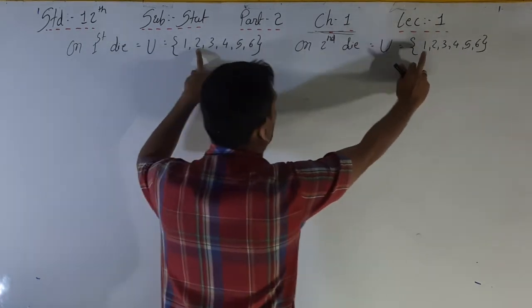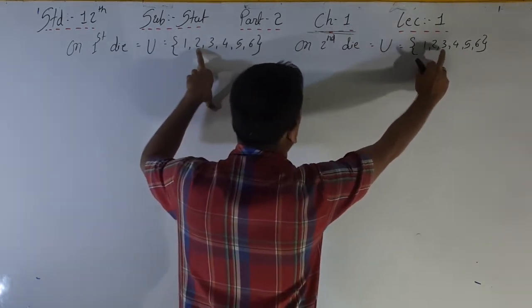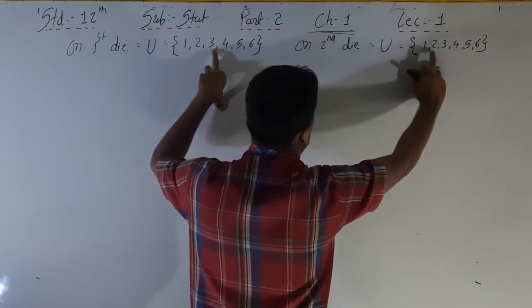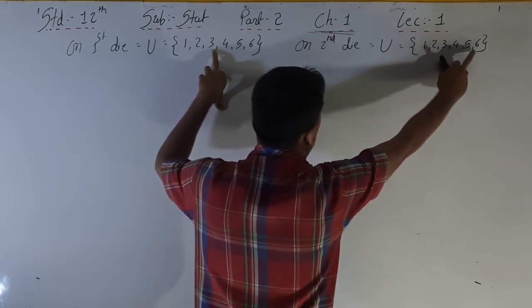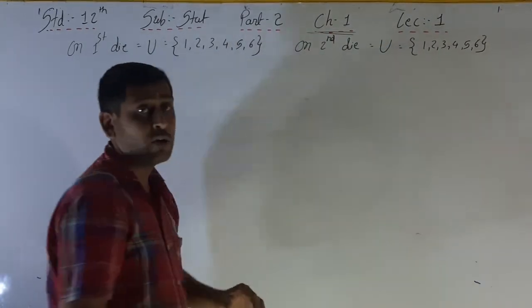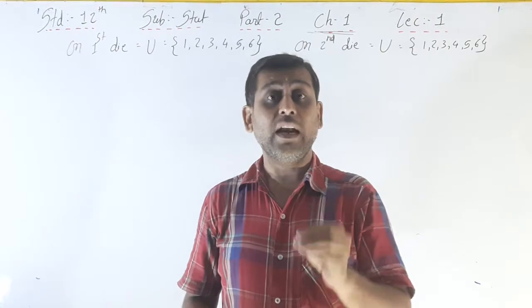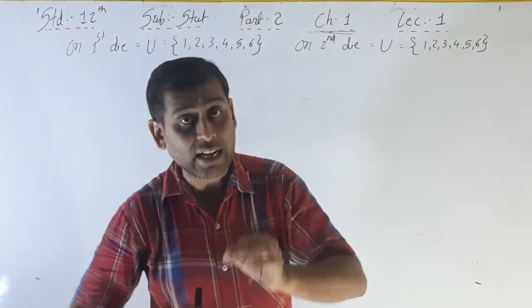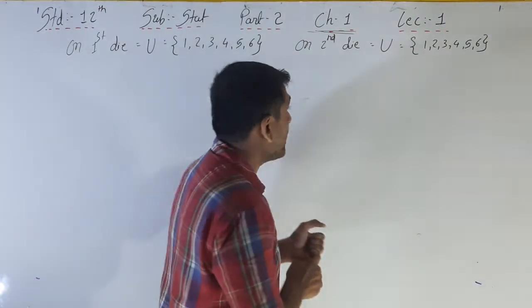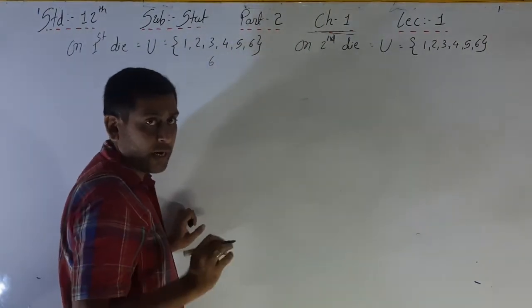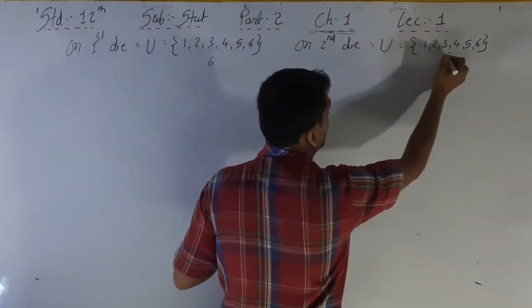Again 2 1, 2 2, 2 3, 2 4, 2 5, 2 6, 3 1, 3 2, 3 3, 3 4, 3 5, 3 6 and so on. So here the sample space of that particular two balanced dice is 6 into 6. Here the outcome is 6, right? Here again the outcome is 6.